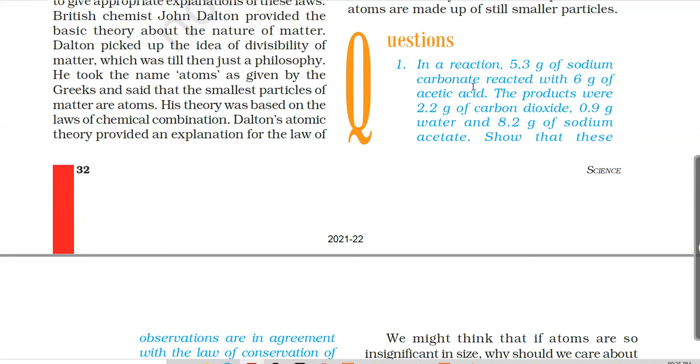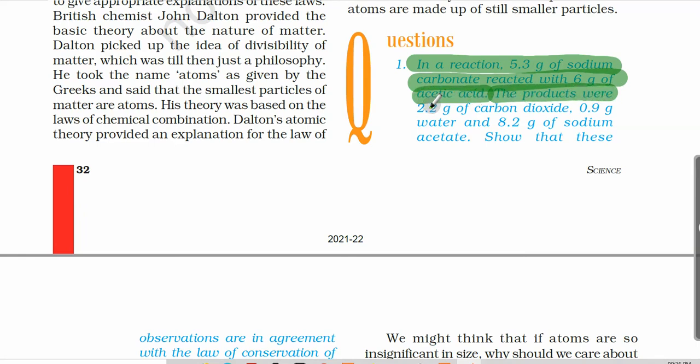Now, let's see some of the questions given on page number 32. First, the question asks: in a reaction, 5.3 grams of sodium carbonate reacted with 6 grams of acetic acid. The products were 2.2 grams of carbon dioxide, 0.9 grams of water, and 8.2 grams of sodium acetate.